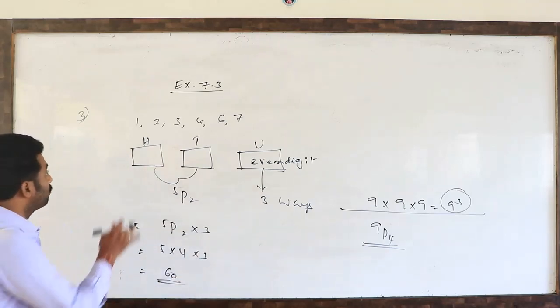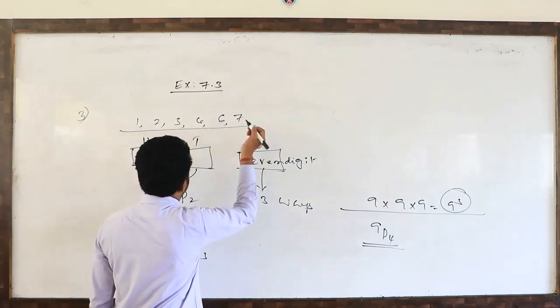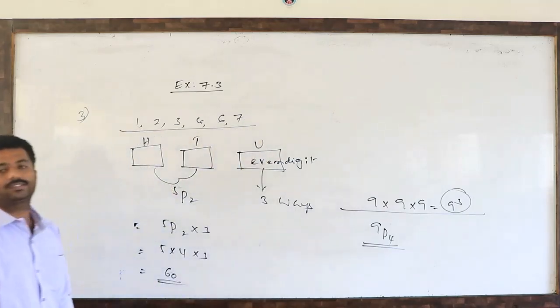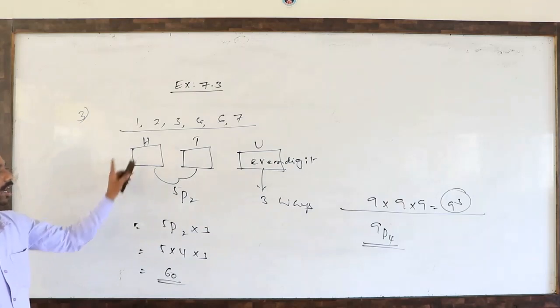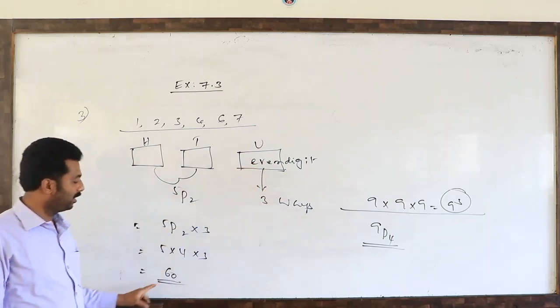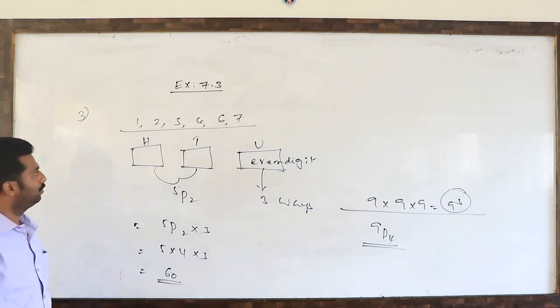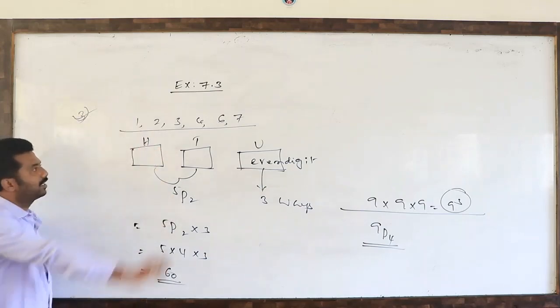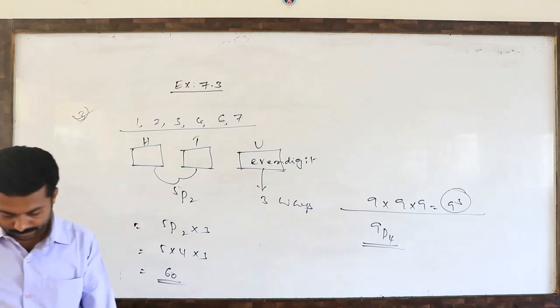These are the 3-digit even numbers using the digits 1, 2, 3, 4, 6, 7. For odd numbers, we have to substitute odd digits in the units place, and the remaining we write like that. So this is the way of answering question number 3.